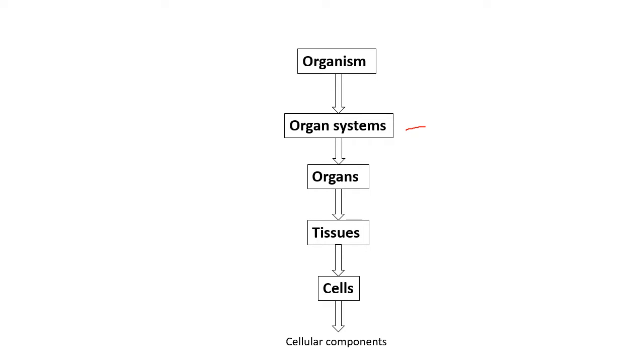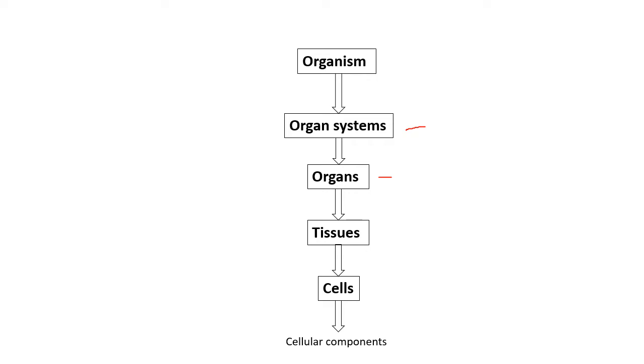We talked about the different systems in the body last time. Those systems are made up of specific organs. From these systems, let us pick up the digestive system. The digestive system consists of the mouth, the food pipe, the stomach, the small intestine, the large intestine, and the accessory glands like the liver and the pancreas. All these are organs.